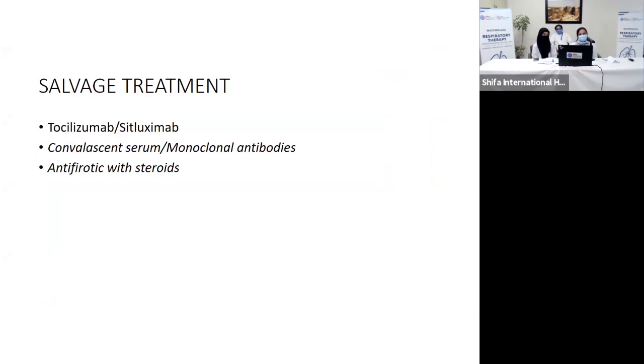Now the next salvage treatments are tocilizumab, cetuximab, convalescent serum, and monoclonal antibodies. They have got no role. And then antifibrotics with steroids. Actually, the thought behind antifibrotic therapy in this scenario is that ECMO has got no role in COVID-19 since it's a very fibroproliferative disease and it leads to fibrosis. So antifibrotic therapy, if used in conjunction with steroids, may have a role in this scenario, but there is no data to support it right now.